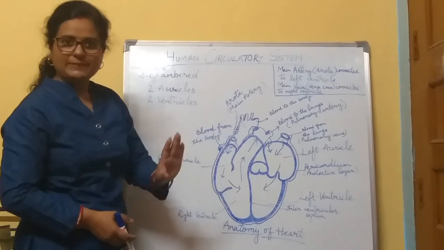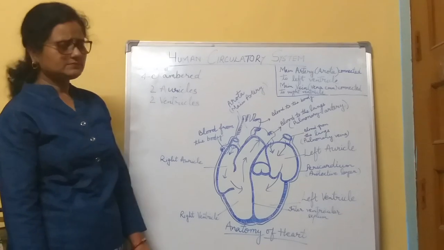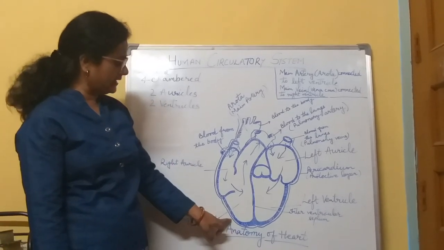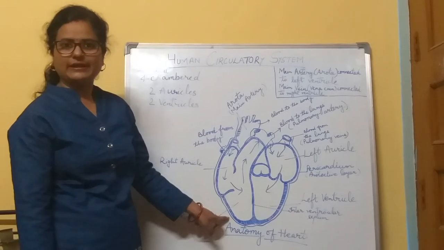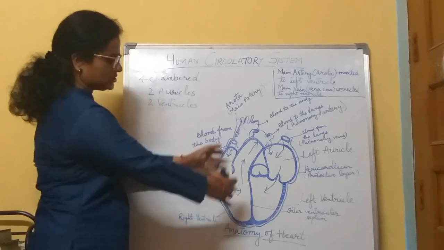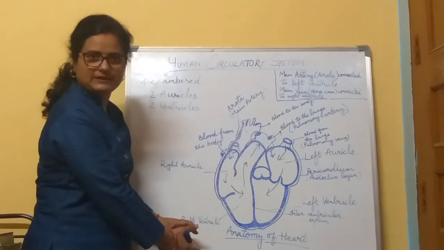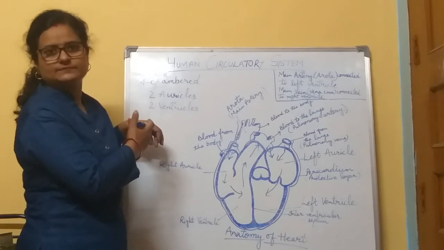Then what happens? With the right ventricle, the pulmonary artery is connected. And what does it do? This pulmonary artery collects all the deoxygenated blood from here and takes it to the lungs.